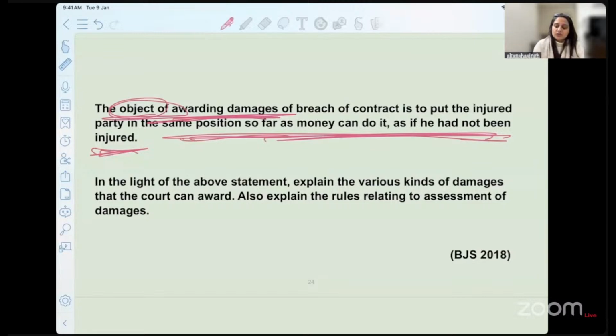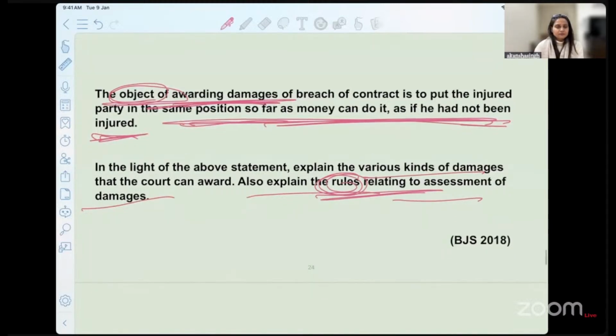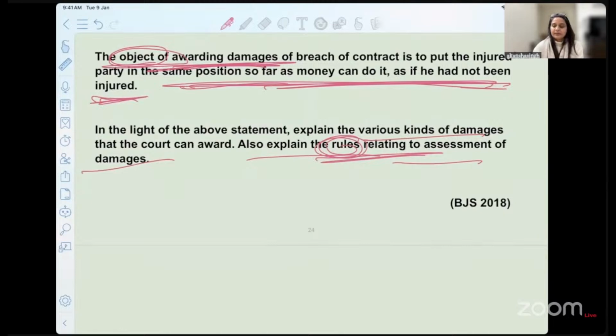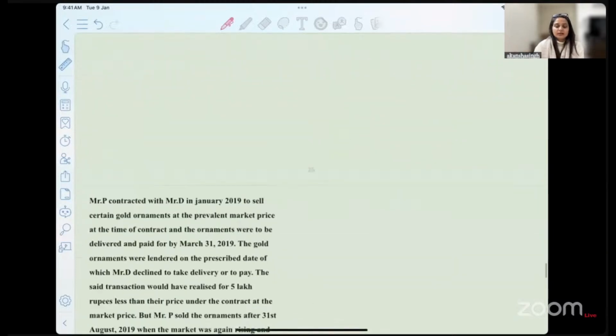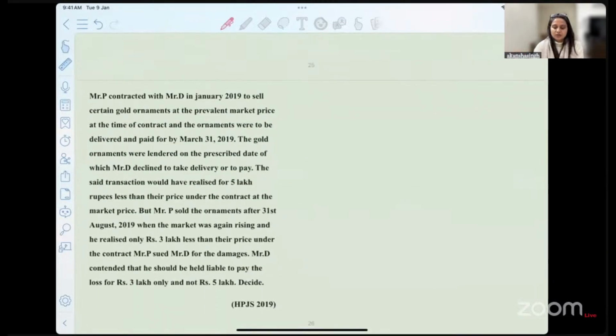These rules are not just from today's class but yesterday's class as well, because they are talking about various kinds of damages and all the rules that you can think of, not one rule per se. So accordingly, you can mention from yesterday's class as well as today's class the different rules that we have read to assess the damages depending on the nature of the transaction.